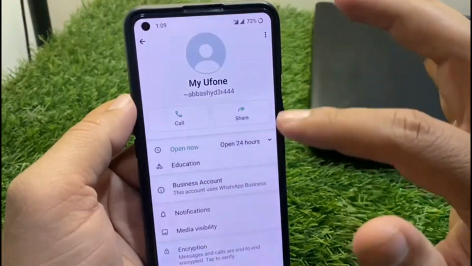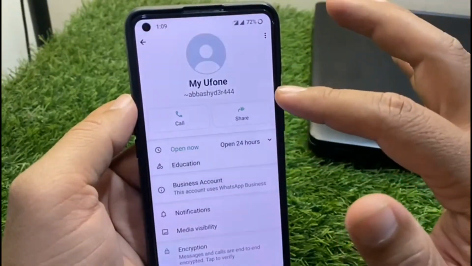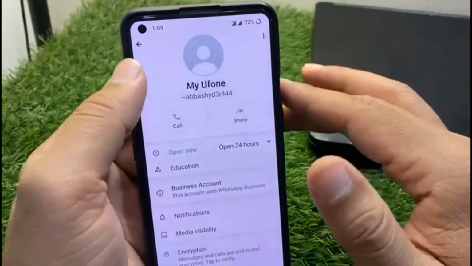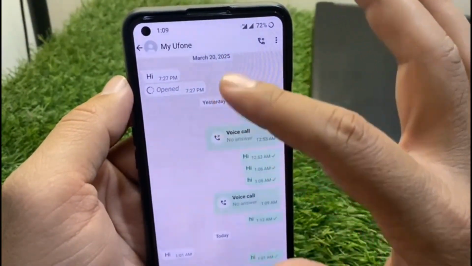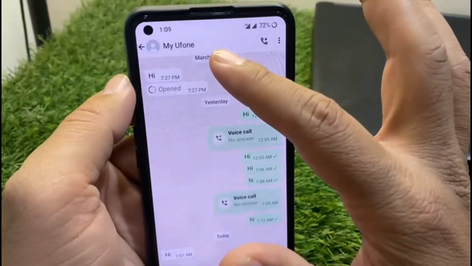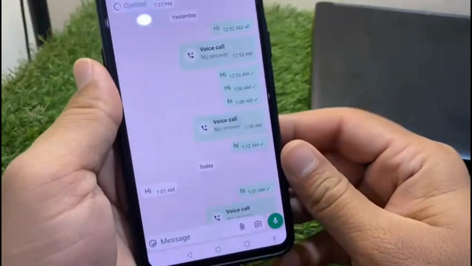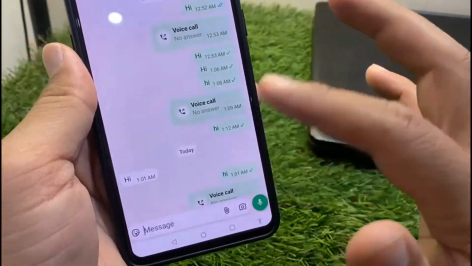So guys, here you can see this, I am blocked by this number and I am unable to see the profile picture of this account. So guys, this is the first way, and the second way is that you will not be able to see the online status or the last seen of this account as well. So guys, here you can see this. And the third way is that you will not be able to call him, or you will not be able to send a message to this account.